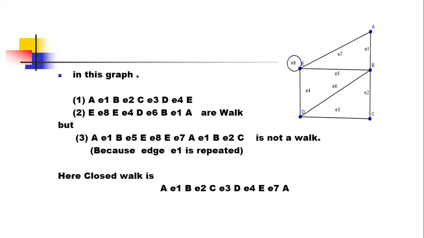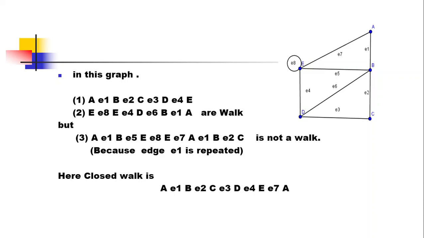But the third one, A E1 B, E5 E, A E1 B, E5 E, then E8 E, E7 A, then again A E1 B and E2 C. You can check that here the edge E1 is repeated more than one time. So it is not possible in a walk, and therefore the third one is not a walk.